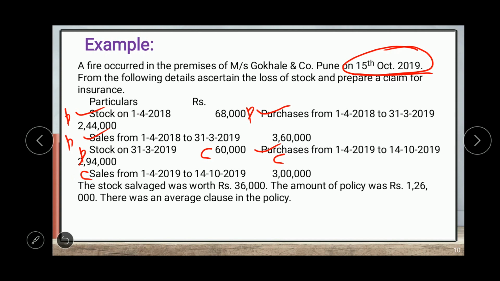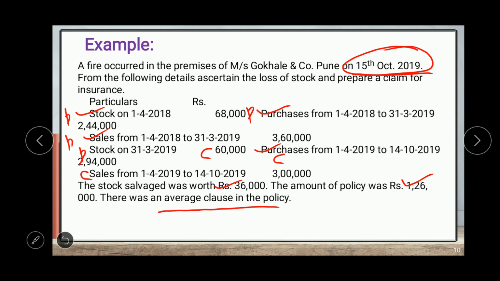Then additional information is given here. The stock salvage, it means stock saved, was worth rupees 36,000. Though stock saved from fire is 36,000, we have to use this amount in the statement showing amount of claim. The amount of policy was 1,26,000. So the amount of policy is given as 1,26,000. There was an average clause in the policy. So it means that in this example average clause is applicable. So here we have to classify these items according to the previous year and current period.